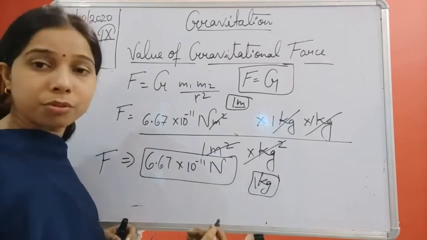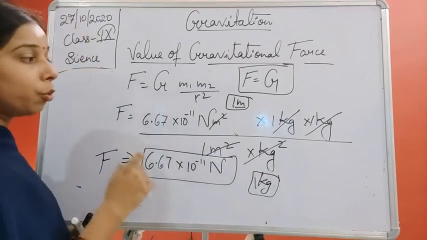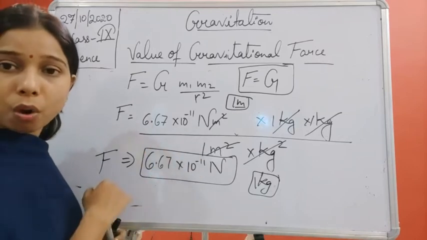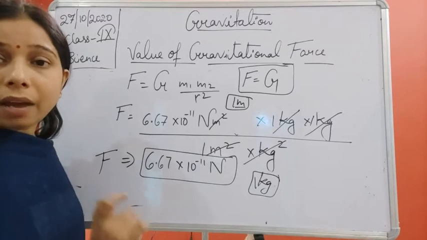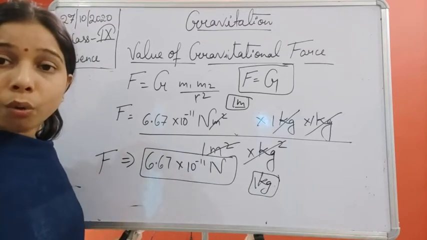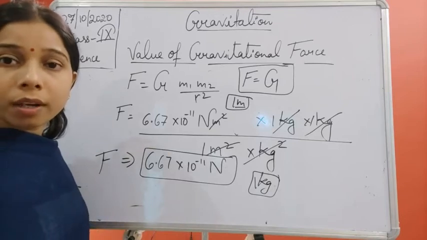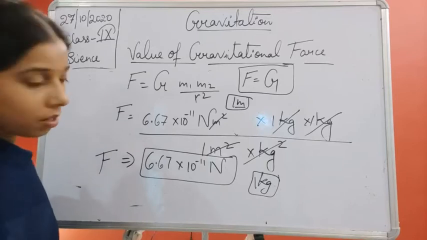That is why I use kg here. The same thing here. If I say Newton meter square per kg square, you will say that I am talking about the gravitational constant. But if I am saying only Newton, then I am talking about force. You know that the SI unit of force is Newton.